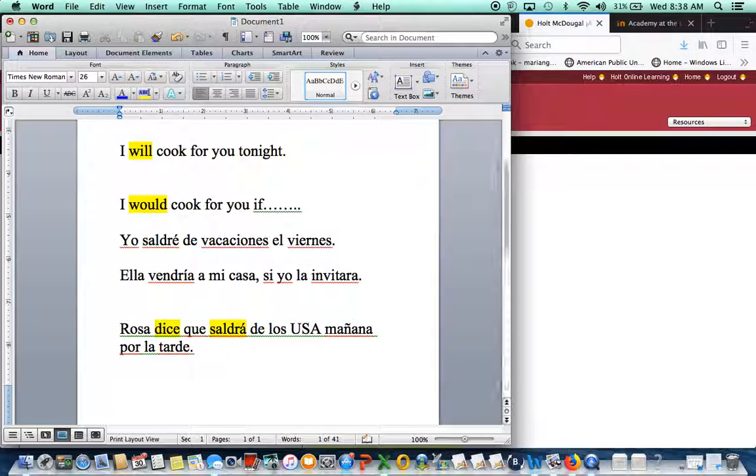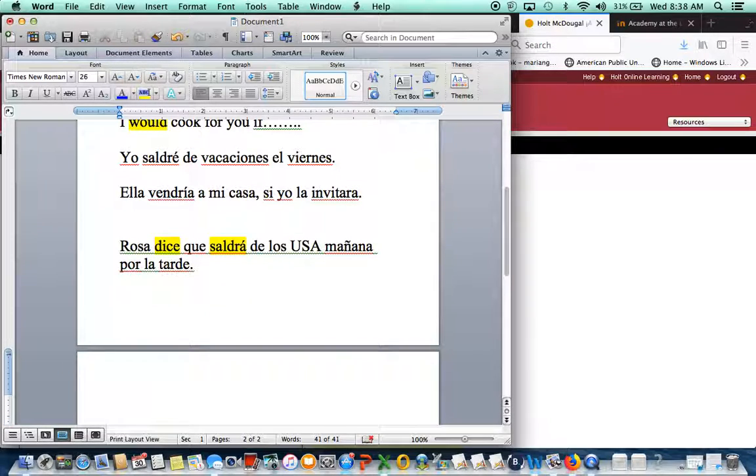All right. Now, when you want to use conditional, this is pretty much when somebody told you something in past tense. Let me find a good example.